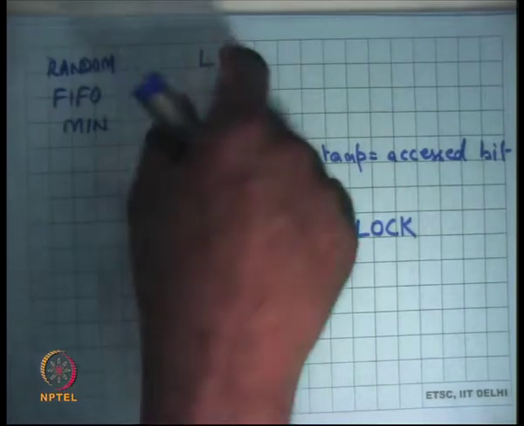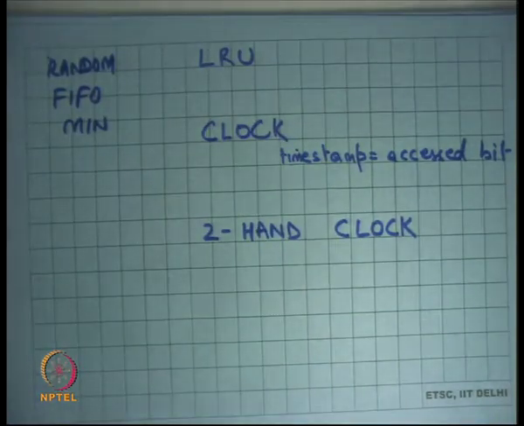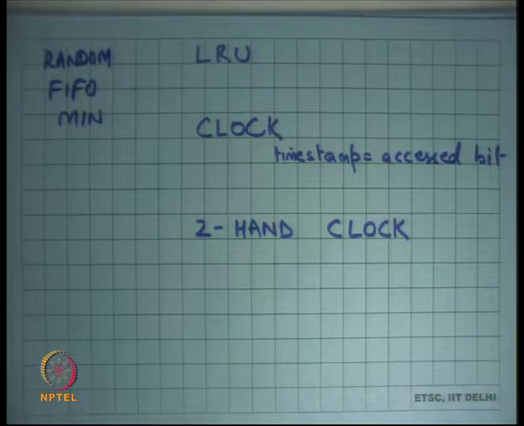But then we said LRU is too difficult to implement because you need to put a timestamp on every memory access, and recall that memory accesses are on the hit path and they need to execute very fast. So implementing perfect LRU is hard because putting a timestamp on every memory access is a very expensive operation, and that needs to be on the hit path. So it's not really practical in general.